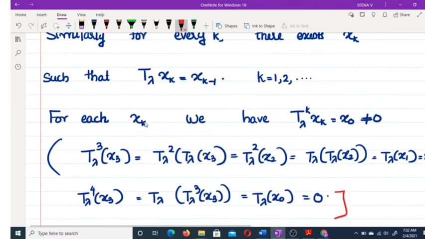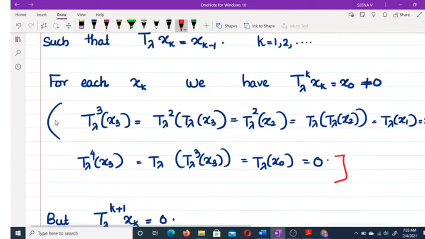Now for each xk we have T lambda raised to k of xk equal to x naught, not equal to 0. Just look at one particular case. Consider T lambda cubed, k equal to 3. T lambda cubed of x3 means T lambda squared of T lambda of x3.